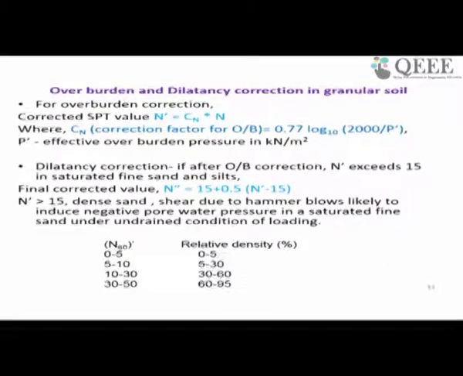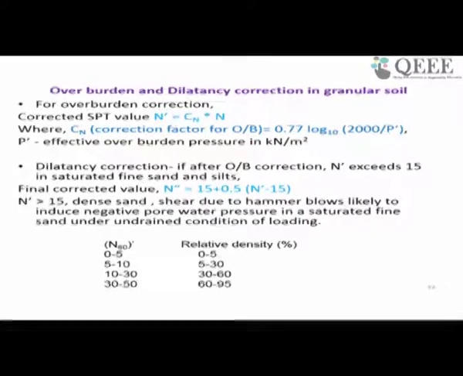There are some other corrections like overburden and dilatancy. We go by the overburden correction. As you see, soils are stress dependent, and you use N dash equals Cn times N, where Cn is the correction factor for overburden, which is equal to 0.77 log10 (2000 divided by P dash), with P dash the effective overburden pressure in kilonewton per meter square.